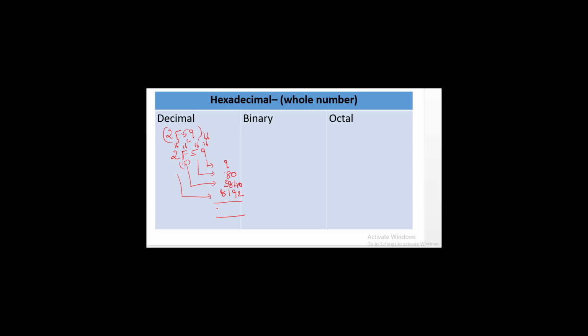If you add all those values, we get 12121. This is the equivalent decimal number for the given hexadecimal number, 12121 to the base 10.